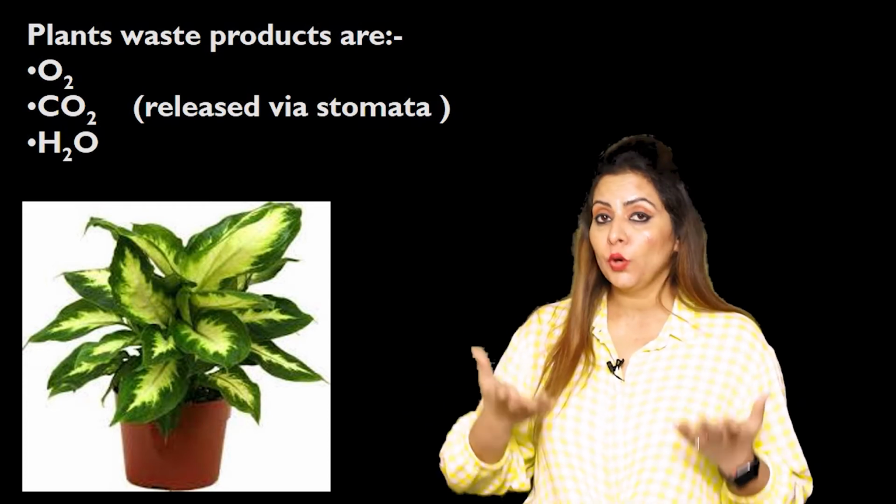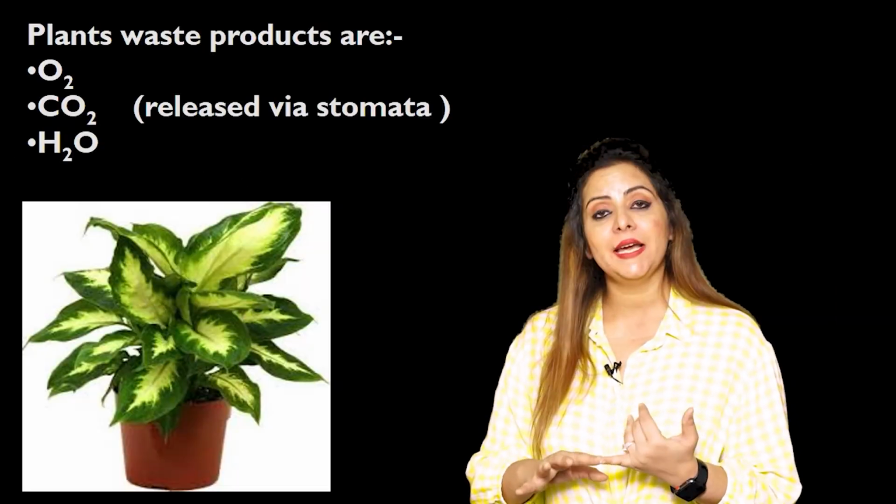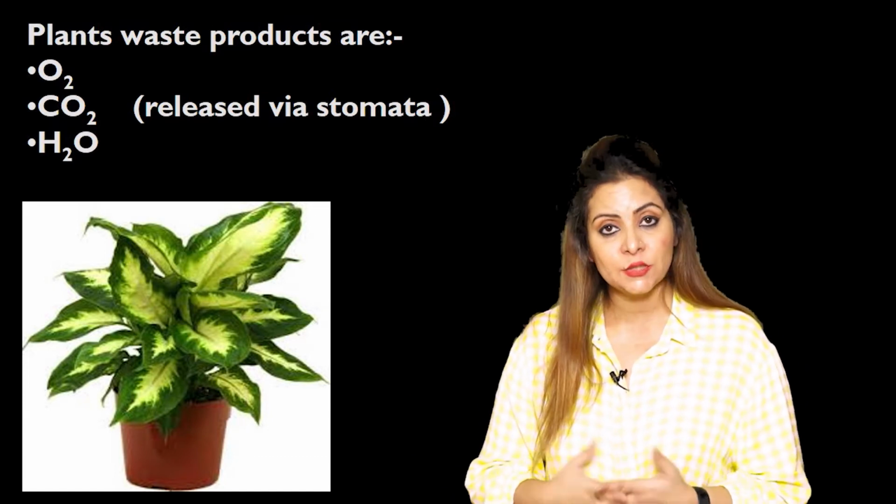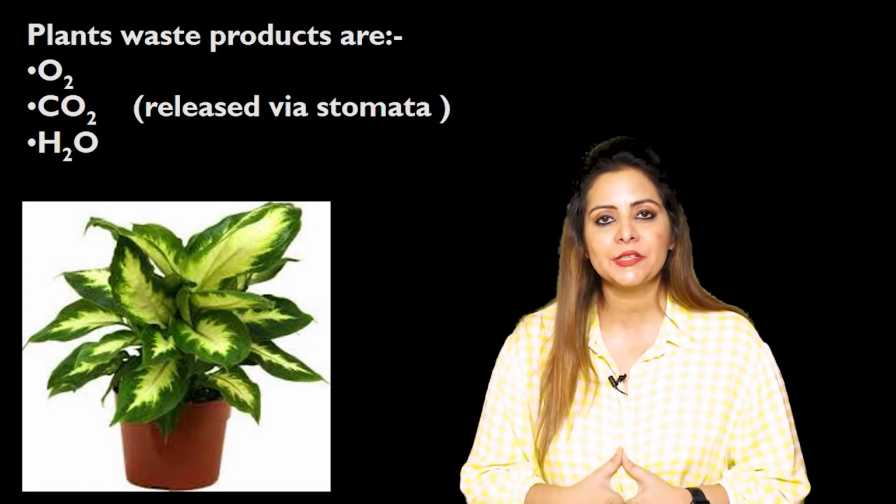Likewise, there is excess water also present in the plants. There are waste products which are stored in the form of resins and gums. So again, I repeat that a lot of waste products are there in case of plants also. And I already told you that all the harmful, extra or waste substances have to be removed. This is what we are calling excretion. So in plants also, excretion is very important. And what they are excreting, I think it's clear: either oxygen, or carbon dioxide, or excess water. So they do have excretory products.